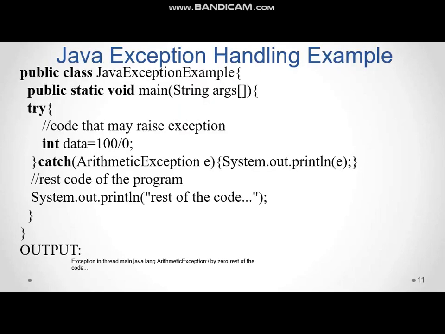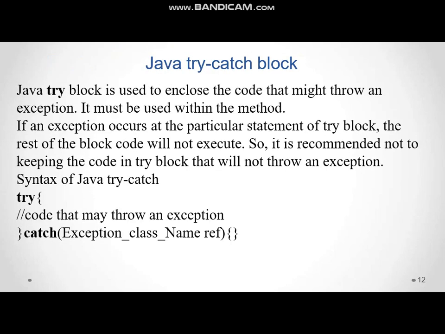This is a simple example for a Java exception. Here we use data, where 100 will be divided by 0. It is a divide by zero exception. And then the try and catch block.